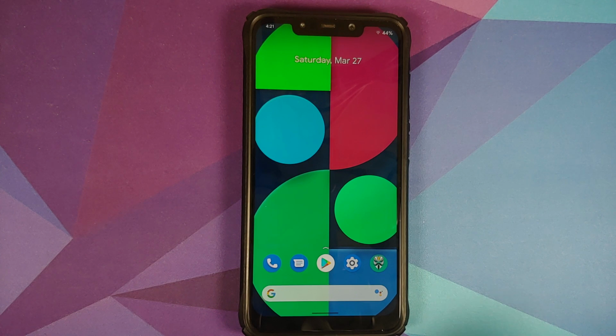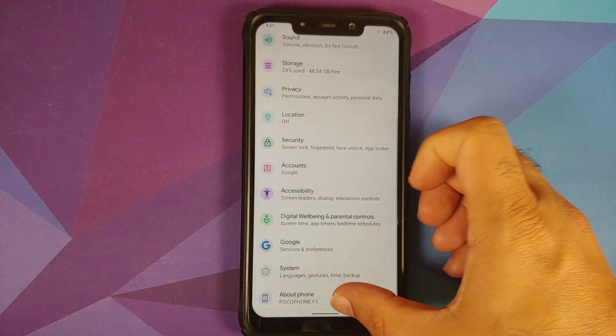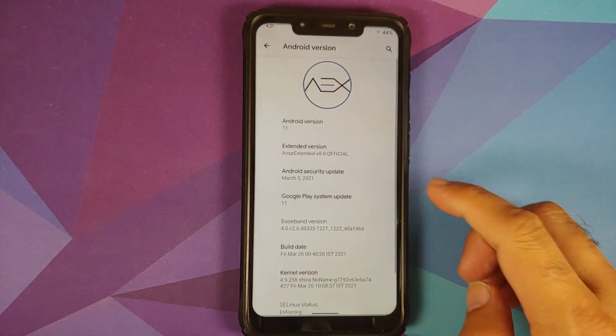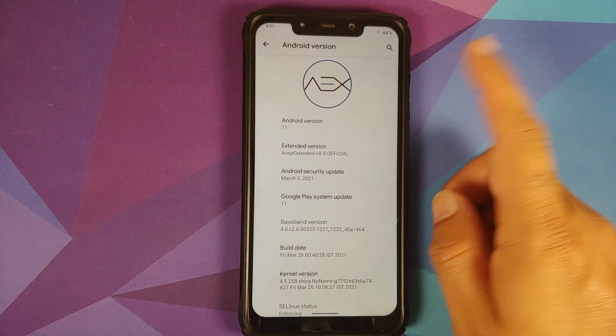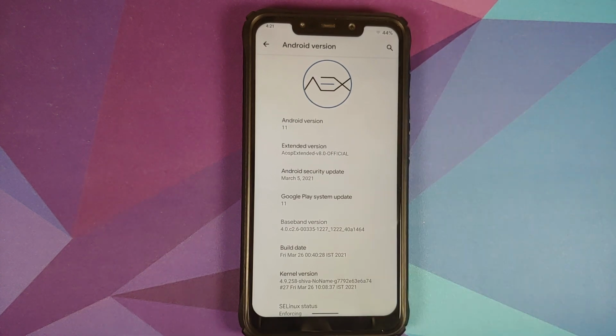And there it is, peeps. That was our first look at AOSP Extended version 8.0, the official build based on Android 11 running on the Xiaomi Poco F1. And that will do it for this video.